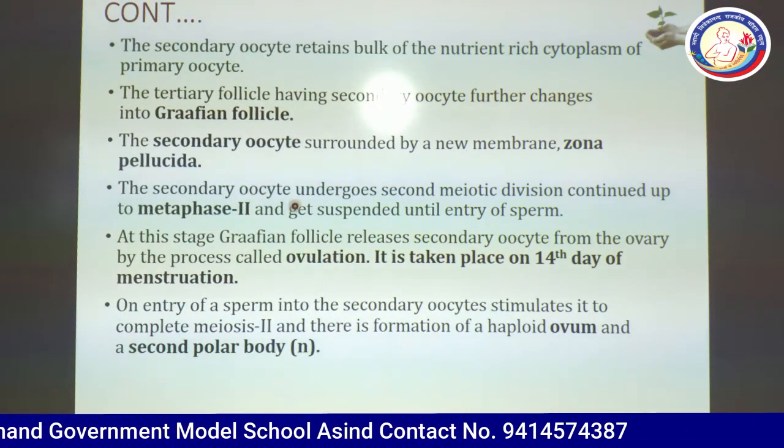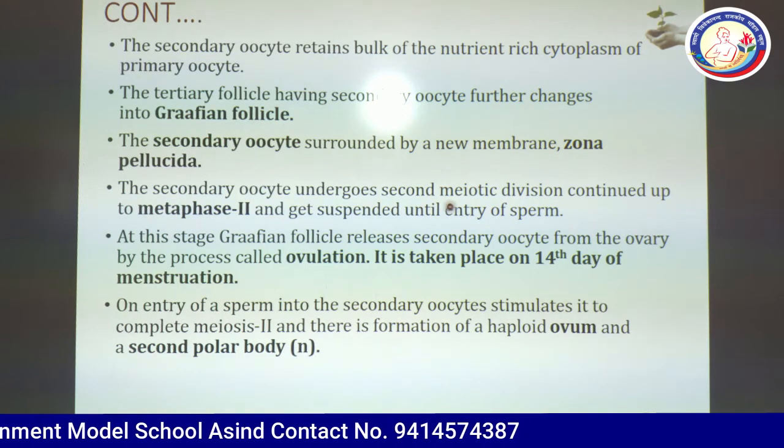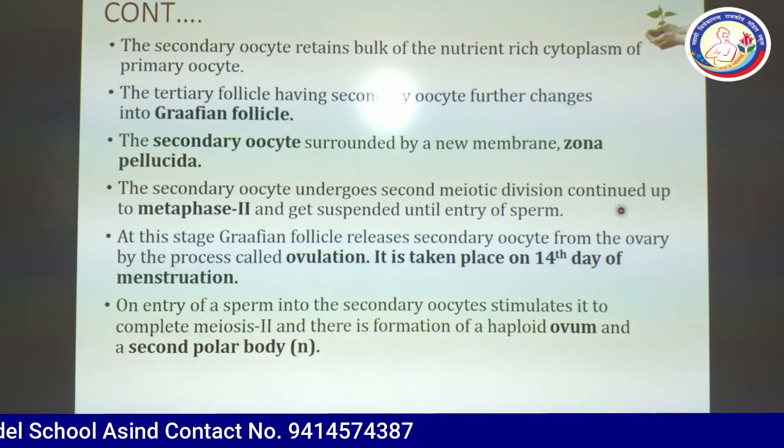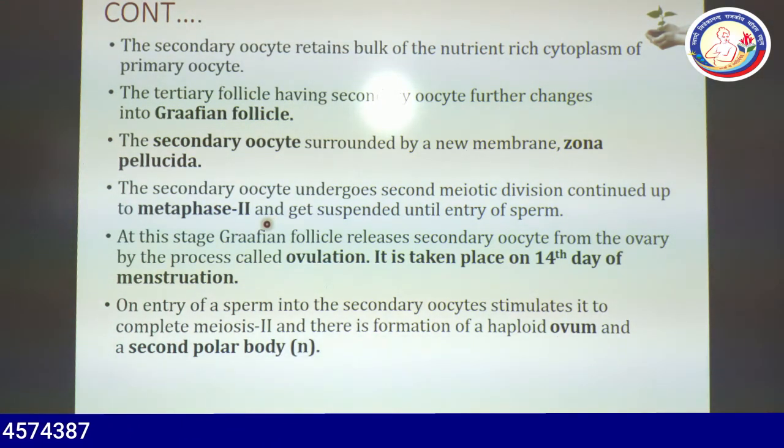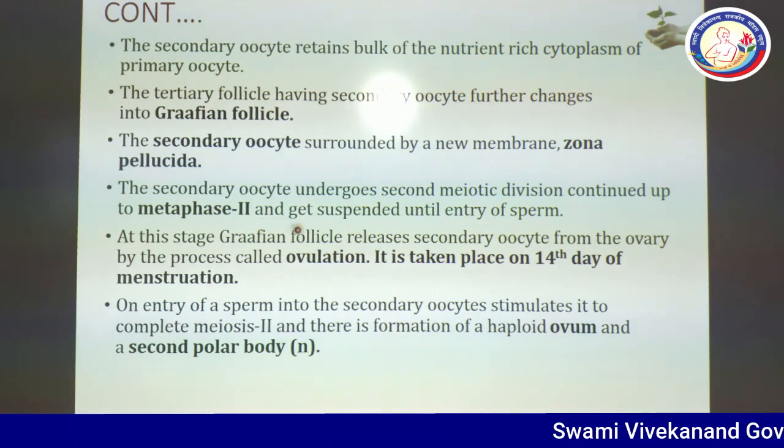The secondary oocyte undergoes second meiotic division, continued up to metaphase second. Now, the secondary oocyte will show further phases of the division, and it is continued up to metaphase second. And again it gets suspended until entry of the sperm.